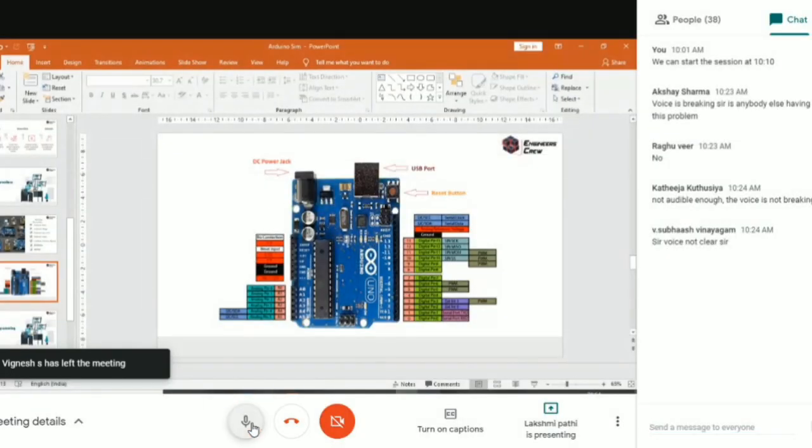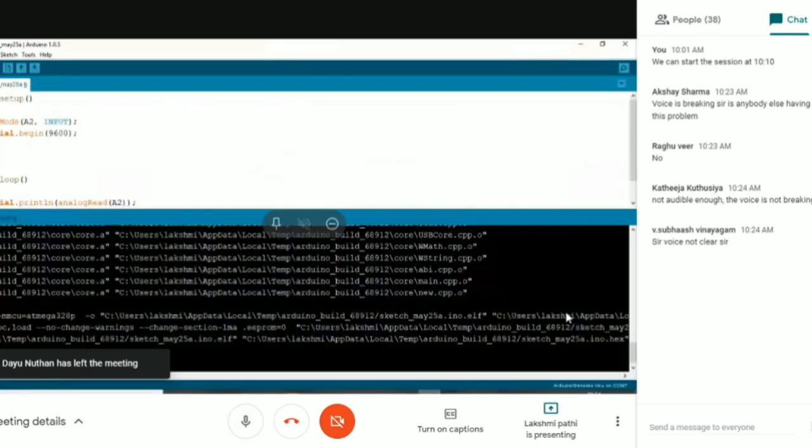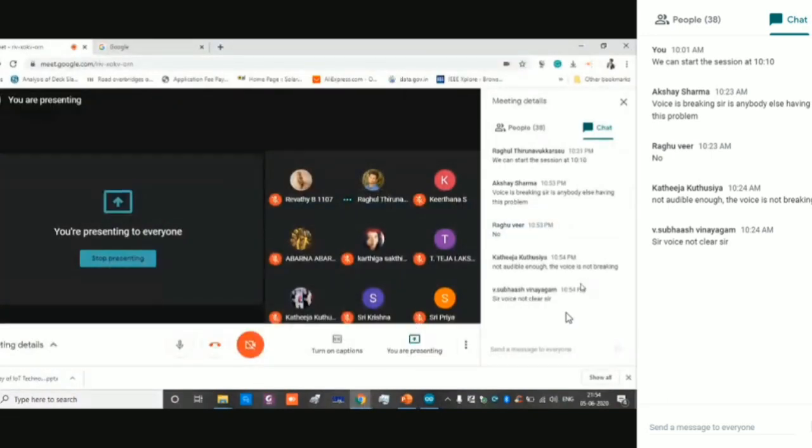Yeah, just a minute. I have seen two more messages saying they can't receive your audio. Voice is breaking. Voice is not clear. Okay.